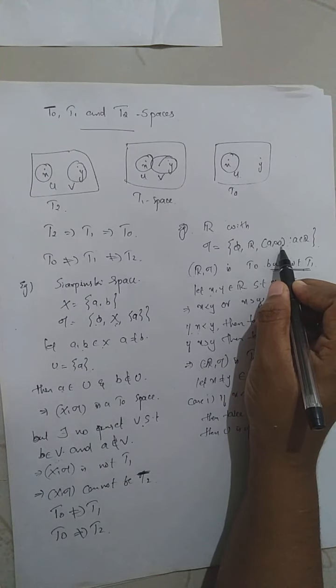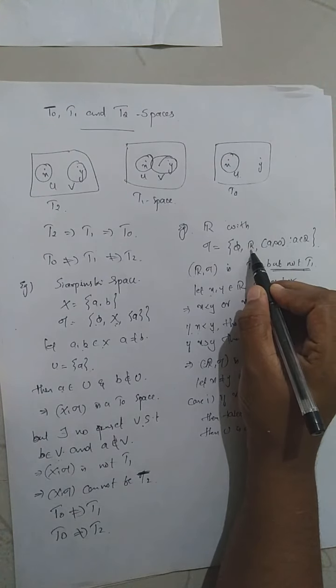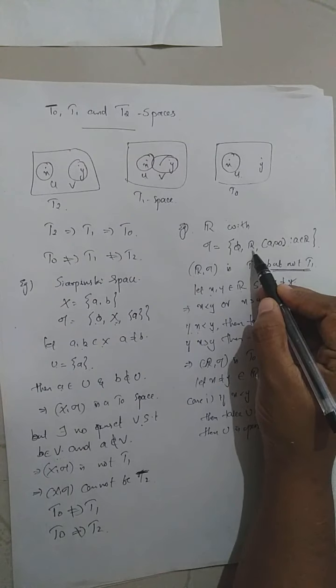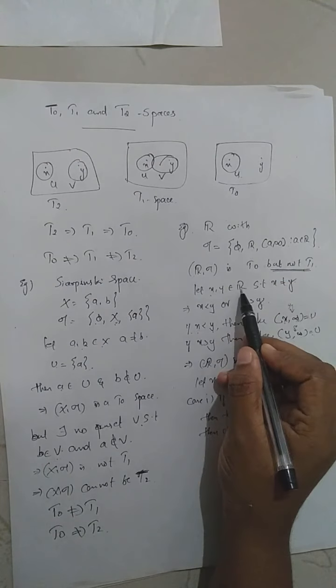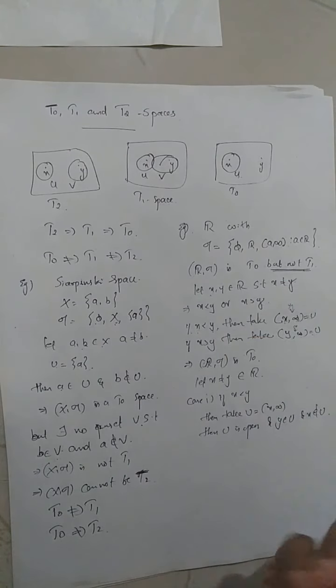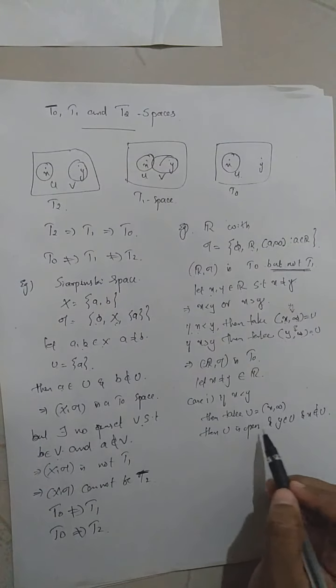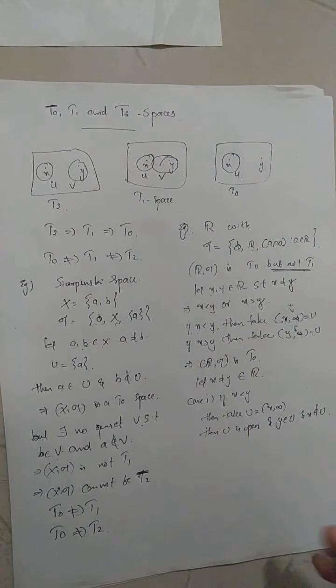Now if you consider the real line itself, it will always contain y, because it is the whole set. So we can't take the entire real line as the open set containing the point x.